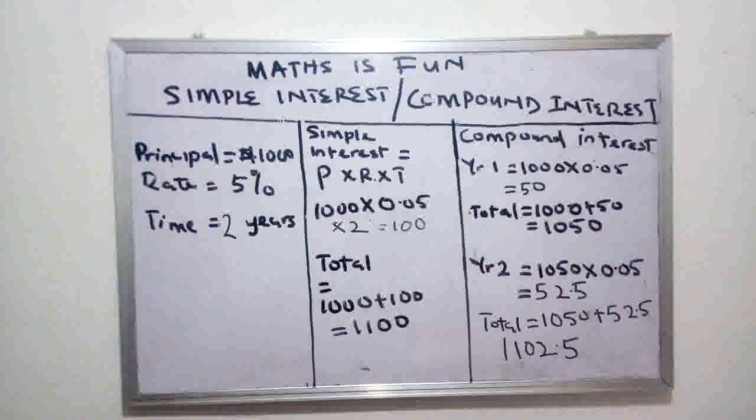So let's head back to the board. Compound interest. To explain compound interest, we'll be using a businessman that wants to invest his $1,000. We'll be using the same $1,000. So he wants to invest his $1,000, and the bank tells him that he'll be getting a 5% annual interest that will be compounded over a period of 2 years. That is big grammar. What does that simply mean? We want to break it down.